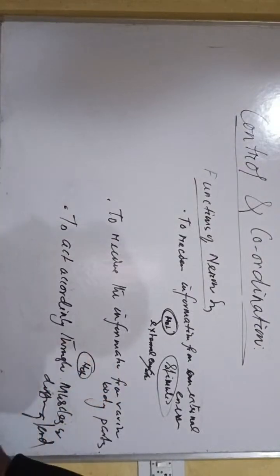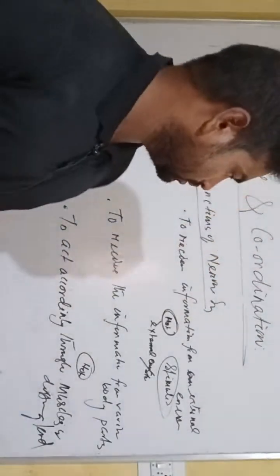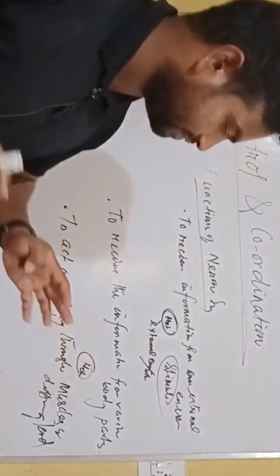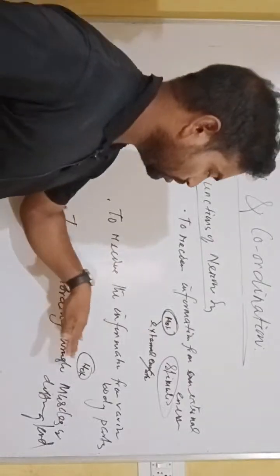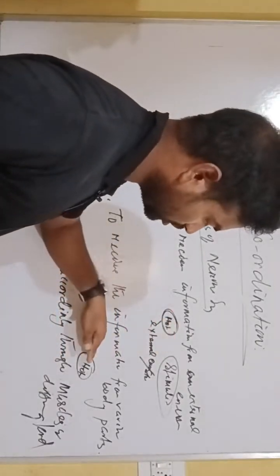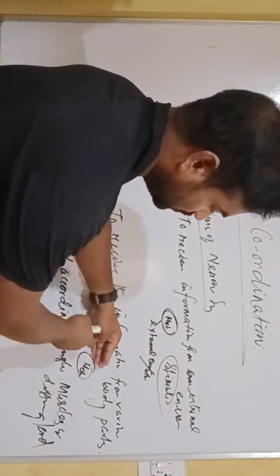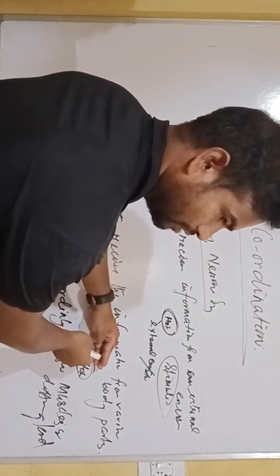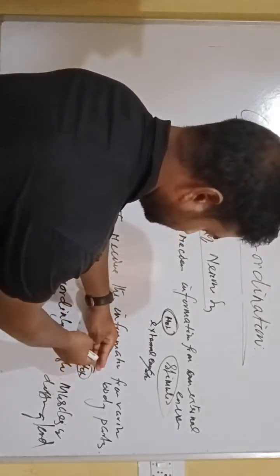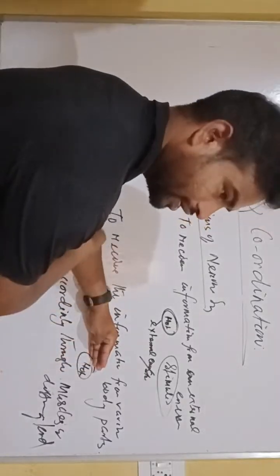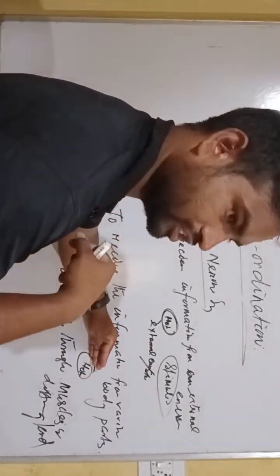To act, the nervous system responds accordingly through the muscles or different glands. Suppose when we touch a hot plate, the hotness of the stimulus is transferred to our nervous system, like the brain or spinal cord.